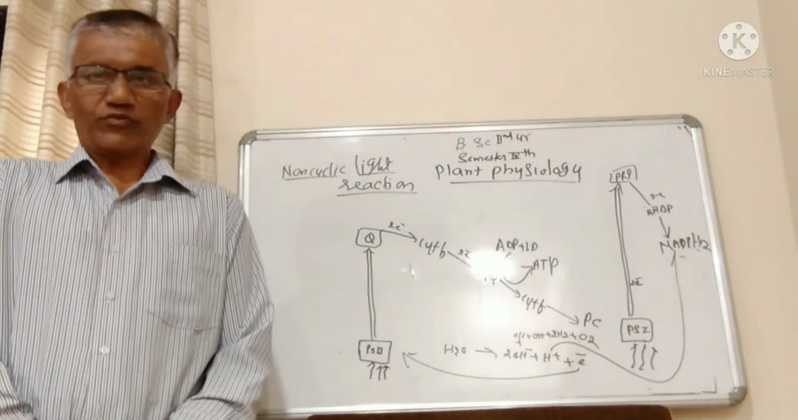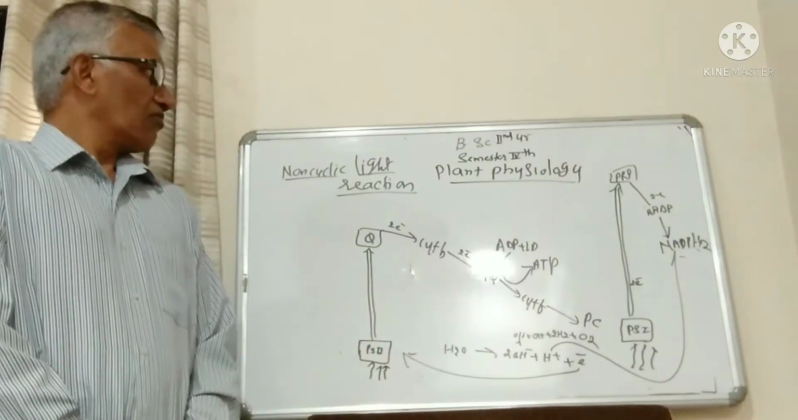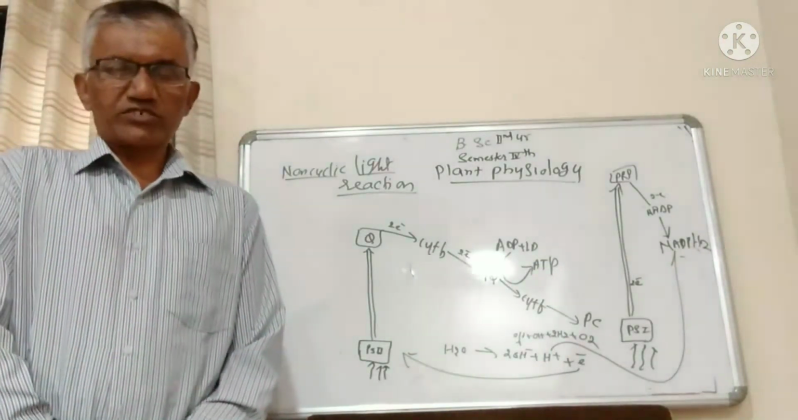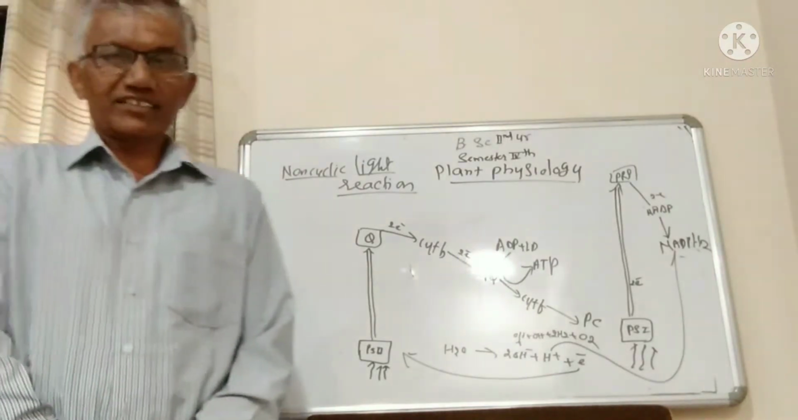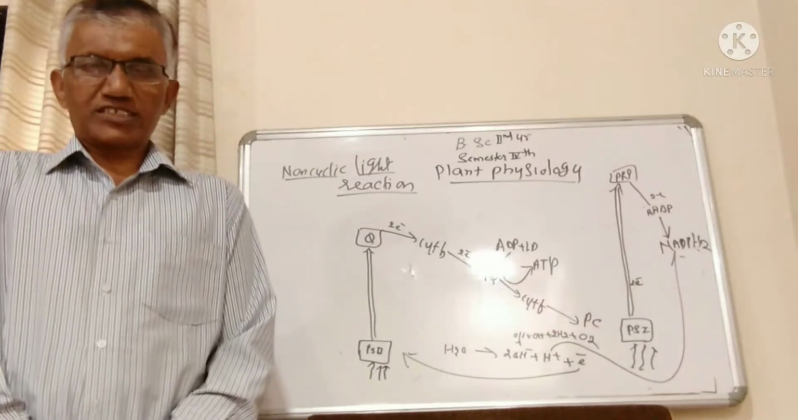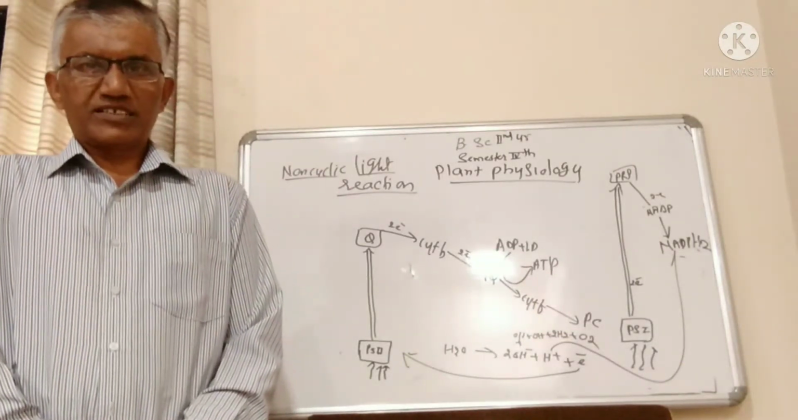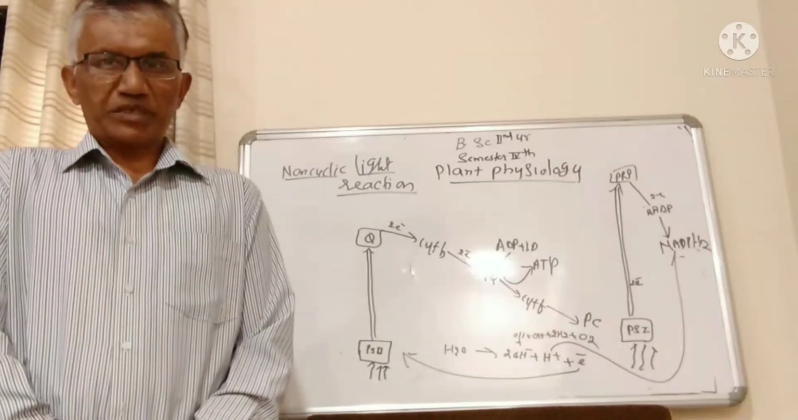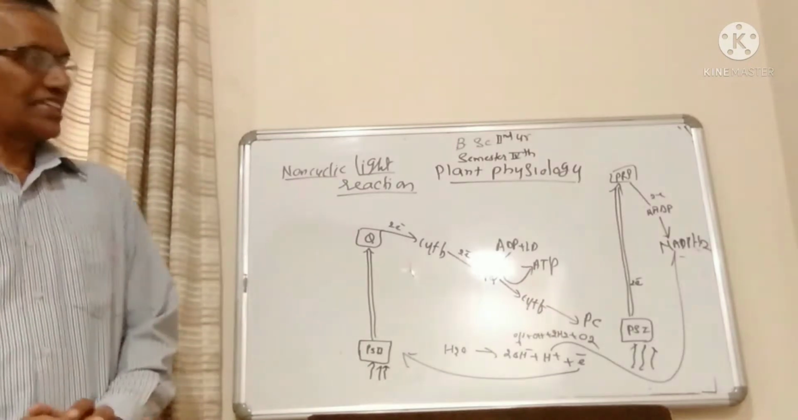In the last few classes we have discussed photosynthesis. Different aspects we have studied in photosynthesis. I just want to recall once again the introduction to photosynthesis, the definition of photosynthesis, the ultrastructure of chloroplast, and different photosynthetic pigments. Then we are now discussing the mechanism of photosynthesis.